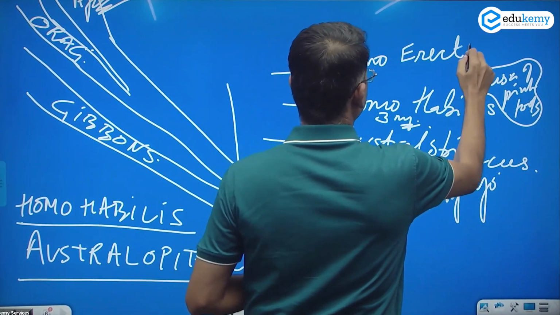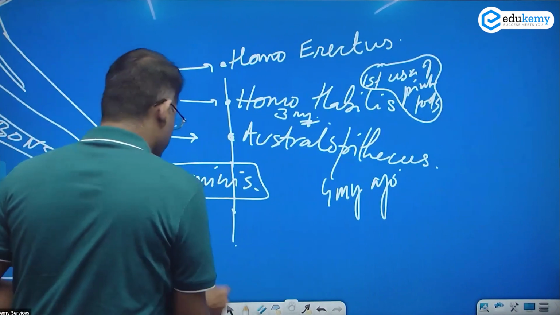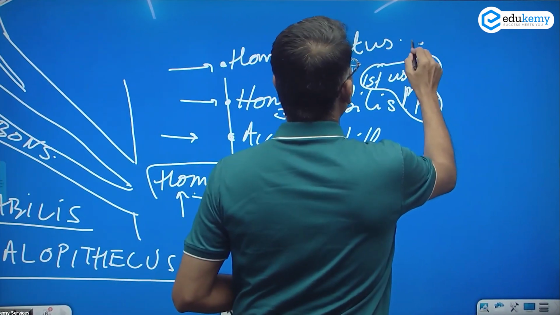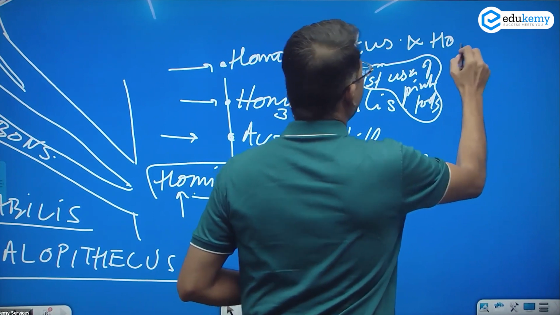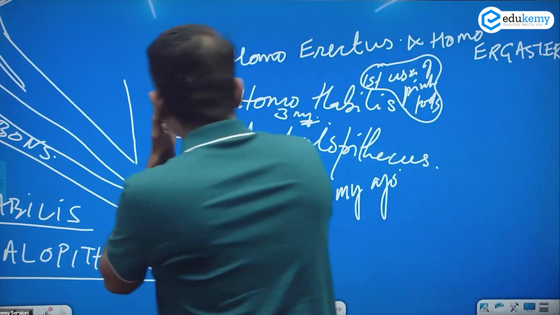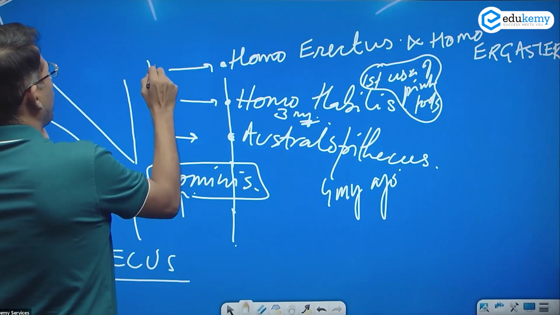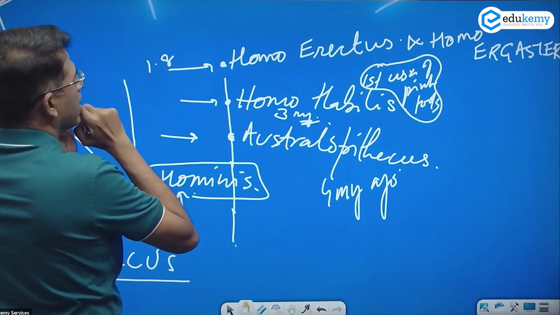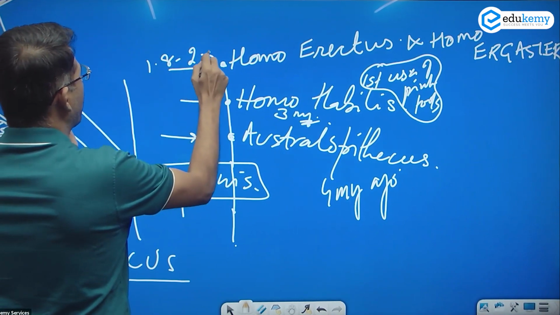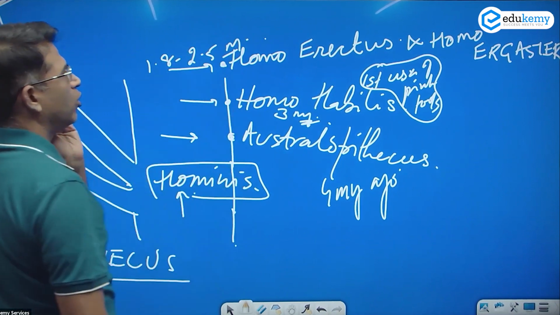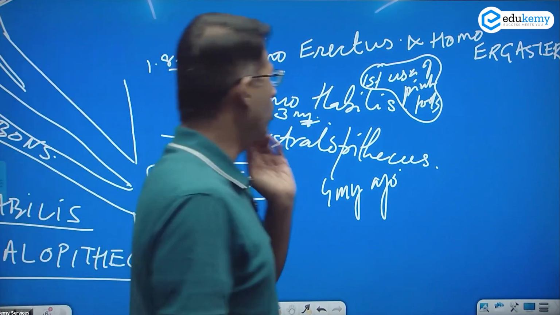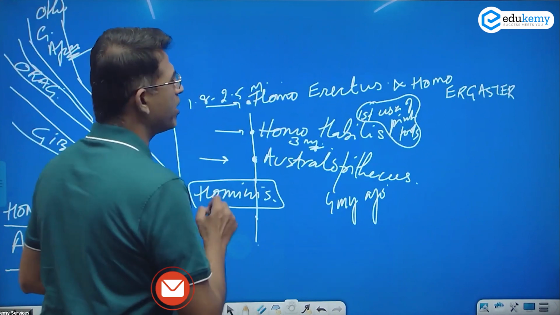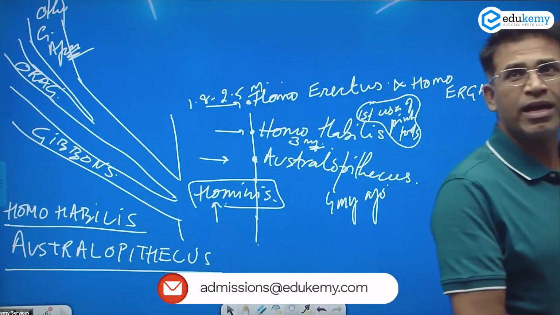Homo erectus, or almost at this time, I'll add one more name, Homo ergaster. So I'm talking about approximately around 1.8 to 2.5 million years ago. Homo erectus and Homo ergaster.